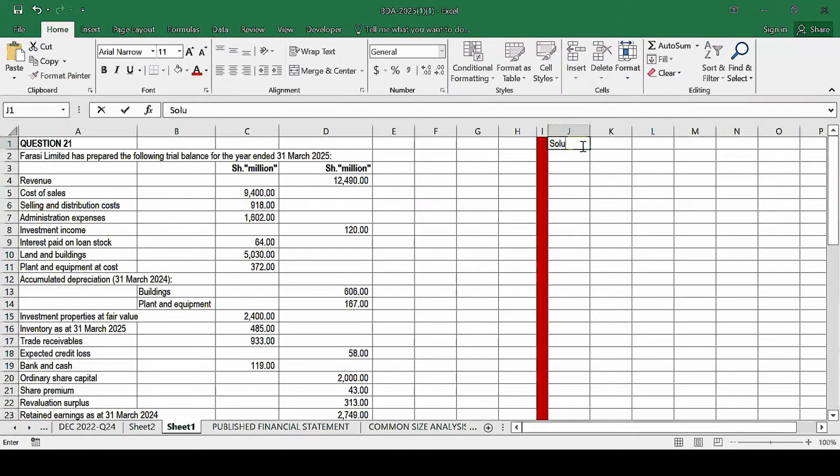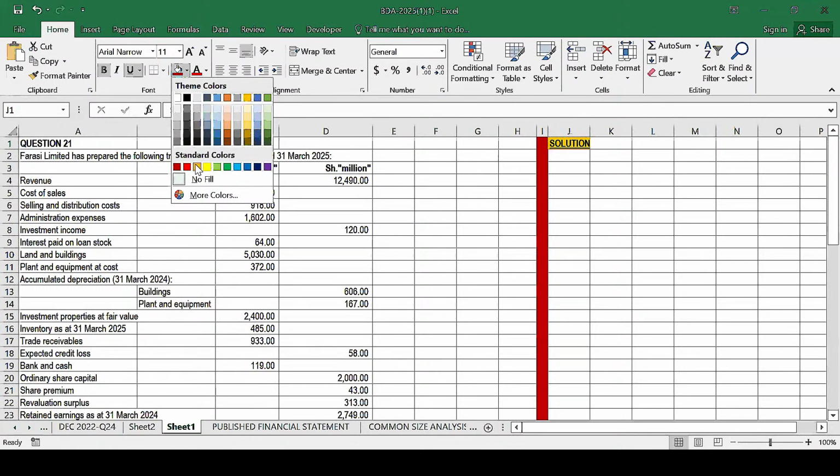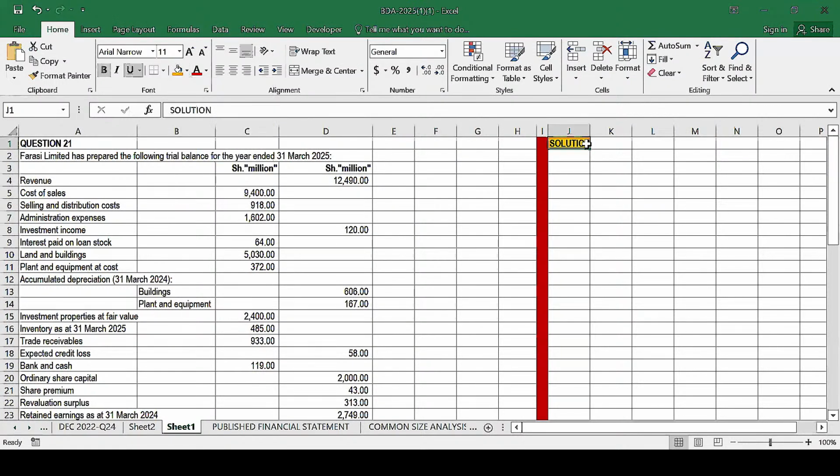But before we do that, there is something we need to do. We need to go through the additional information. We see, are there some workings which are required? Are there some items we need to compute? Yes, so we said you can bold this. To bold, you press Control B. Then you can also underline it. You press Control U to underline, and then you can also shade it, to be more clear. The person who is marking your paper should be able to see that. That is your solution there.